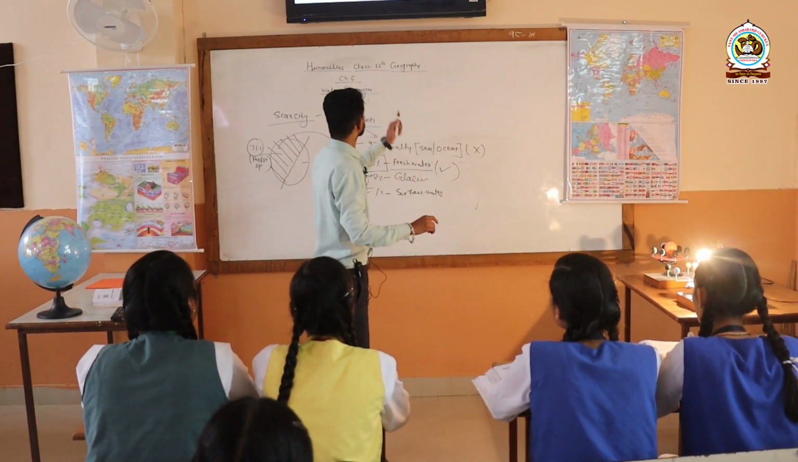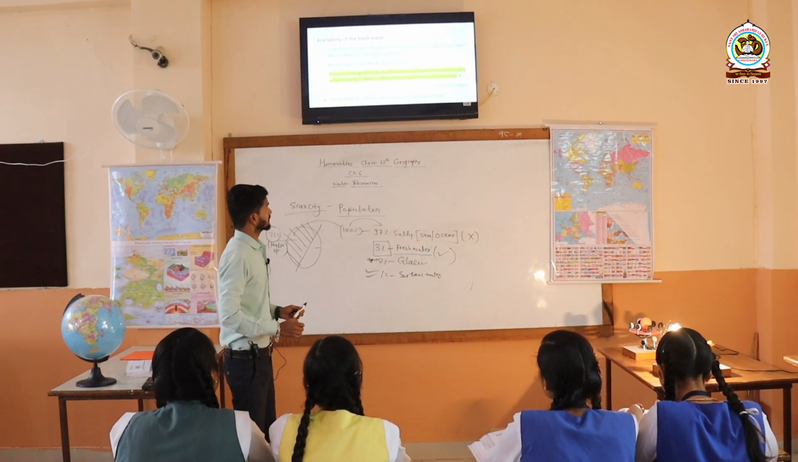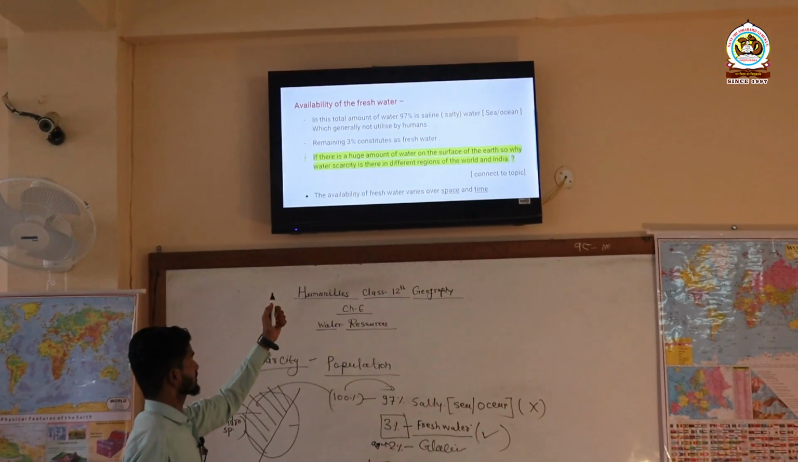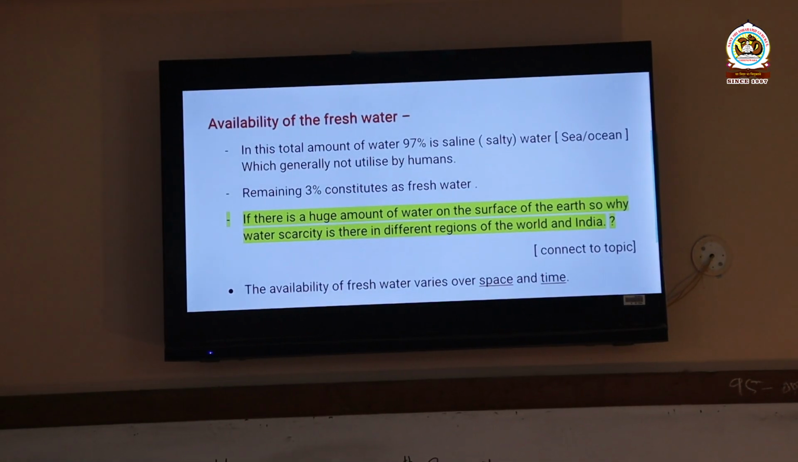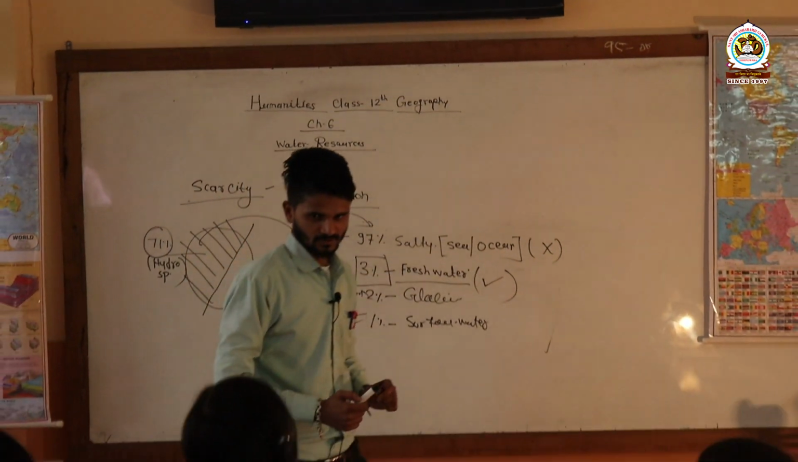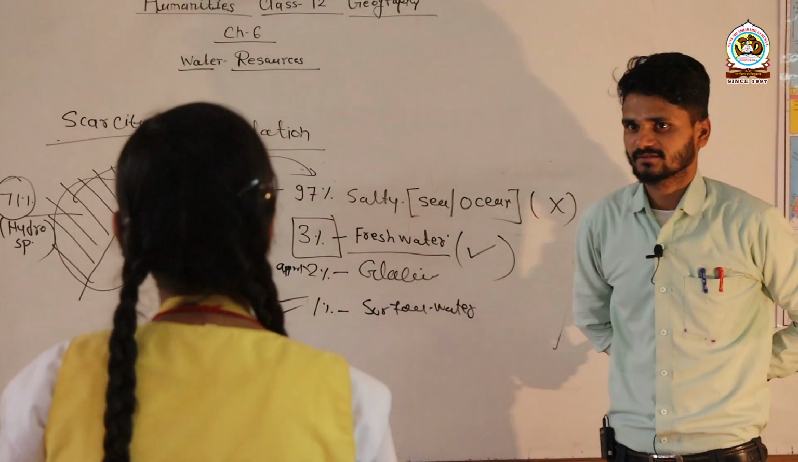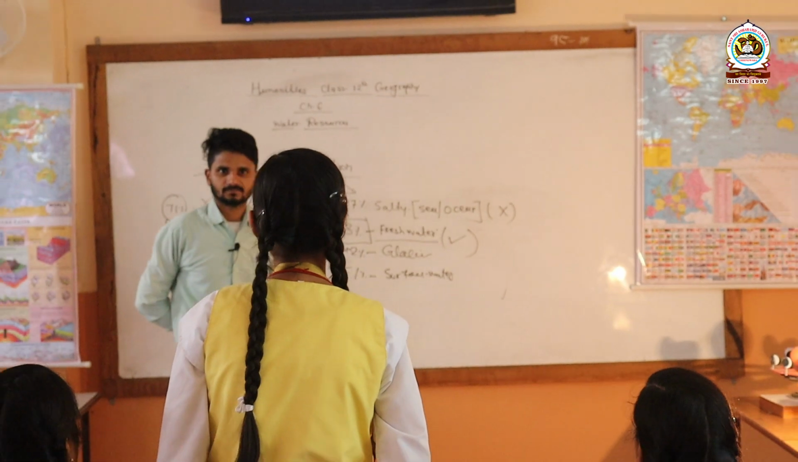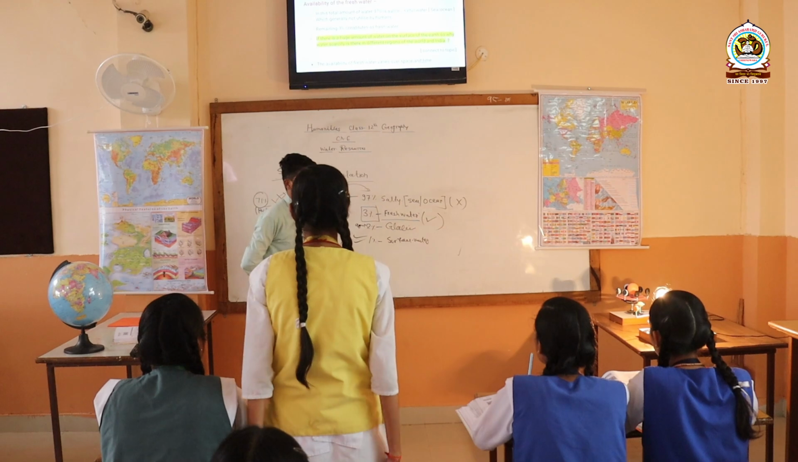So now let's come to the same question: if there is a huge amount of water on the surface of the earth, why is water scarcity there in different regions of the world and India? Can you answer it? Yes, Shivi. Sir, because only 3% is useful for human beings. And in that 3%, only 1% is surface water, which is drunk or used by human beings. Okay, good. Sit down.